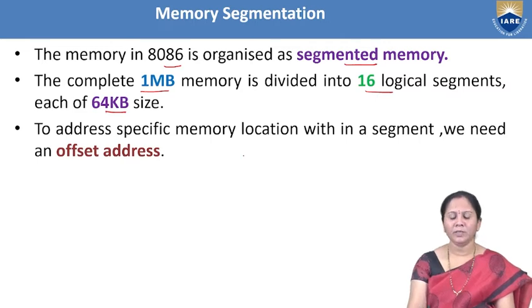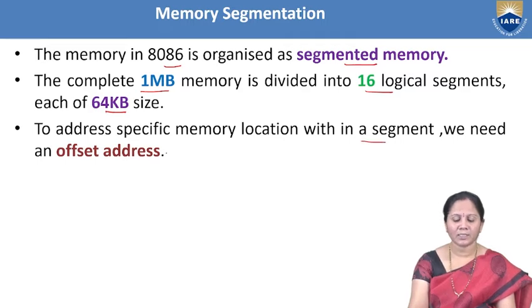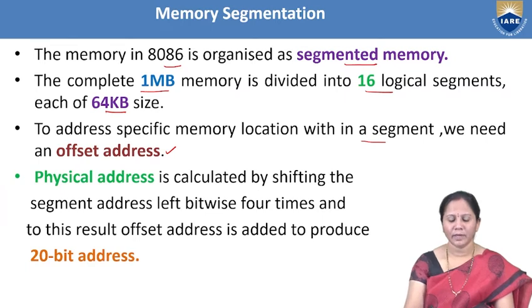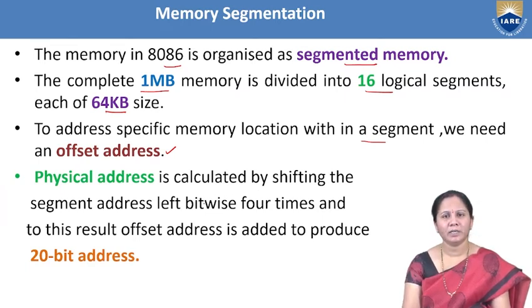Here, the address anywhere within a segment is called the offset address. And physical address, we generally know how to calculate, by considering the offset address and segment address. We have two procedures.